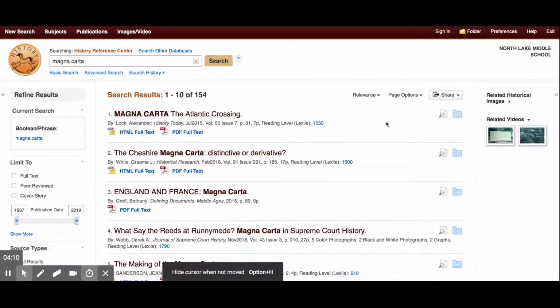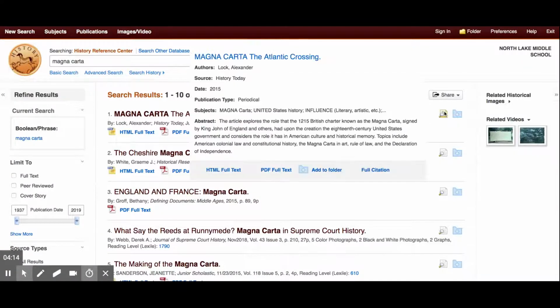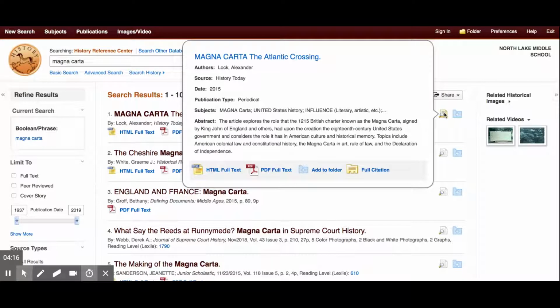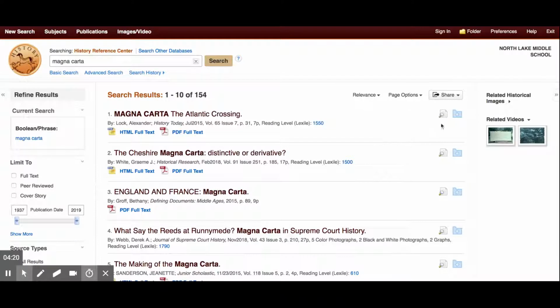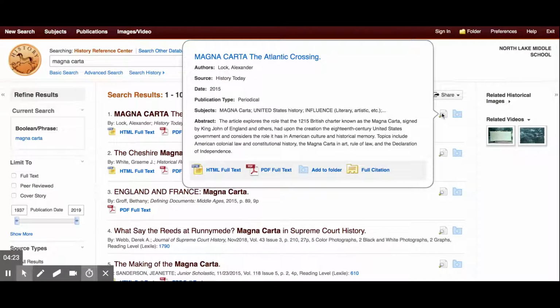Another feature of the History Reference Center is that if you want to just get an idea of what the article is about, you can scroll over this and it will pull up a little information about what it is. You can even look at the full citation, the PDF, the HTML, and you can add it to a folder there as well. But if you're just trying to get an idea of what it is, that might be a good place to look.